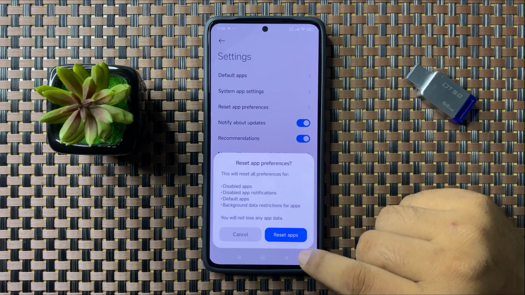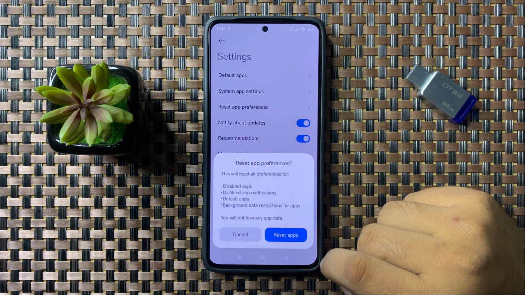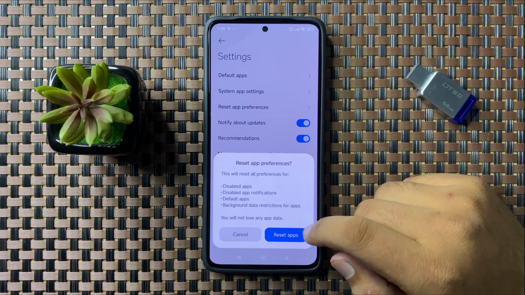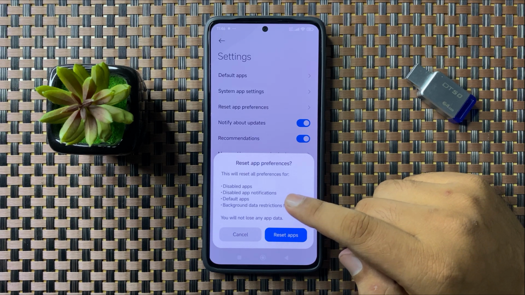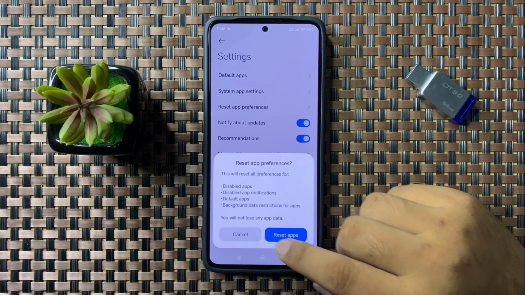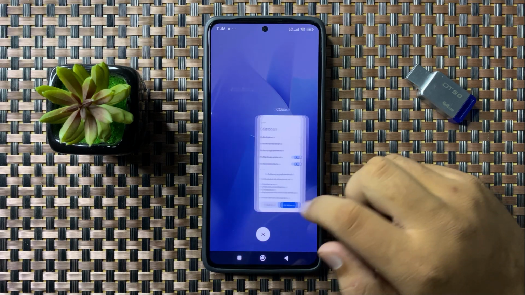Now tap on reset apps. When you tap on this option, it will reset the app preferences for all of the phone apps, including disabled and default apps, and after that the screen won't turn on issue will be fixed.